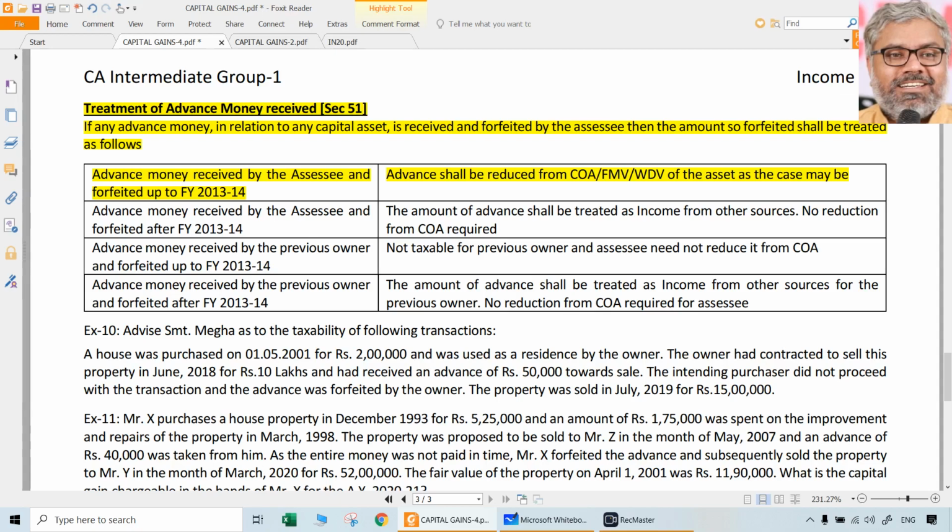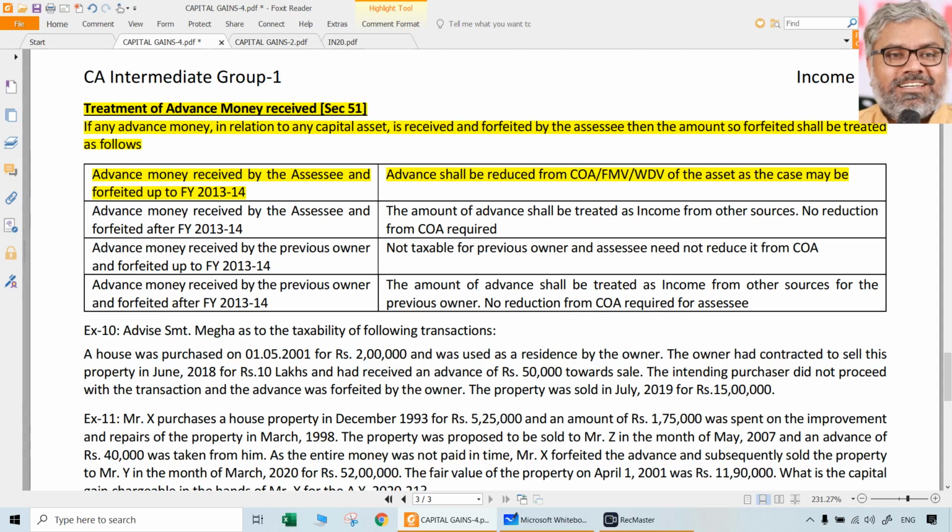When you reduce something from a deduction, you are making it taxable, but indirectly, not directly. By reducing such advance amount from this, that amount will become taxable. But there is an unfairness in this. Advance money might have been received by the SSE in one year, but the original cost of acquisition could be in some other year. When you reduce the advance money from that original cost of acquisition, indexation is applied on a year which may not be exactly related to the original cost of acquisition.